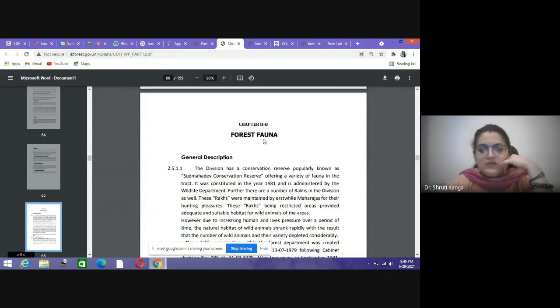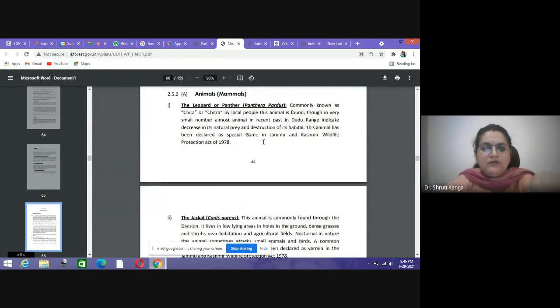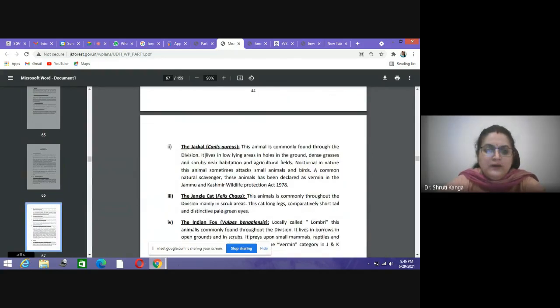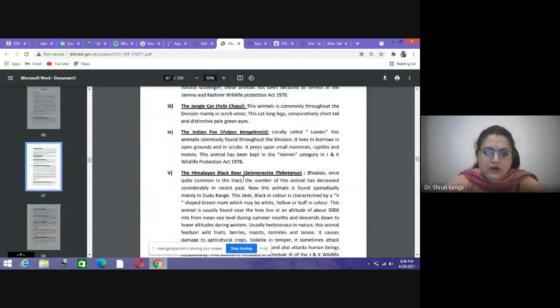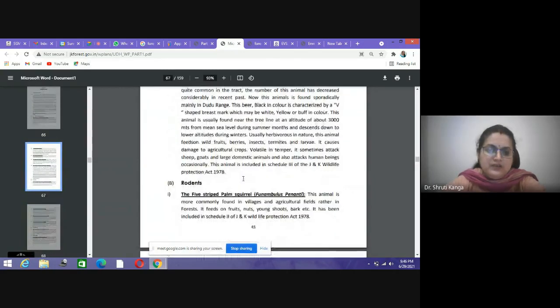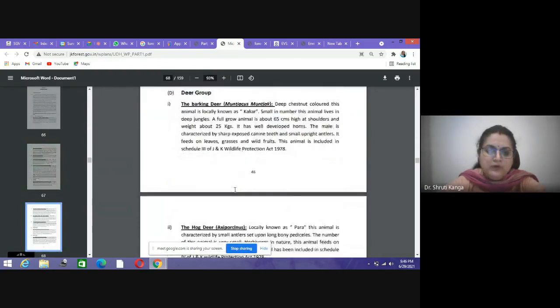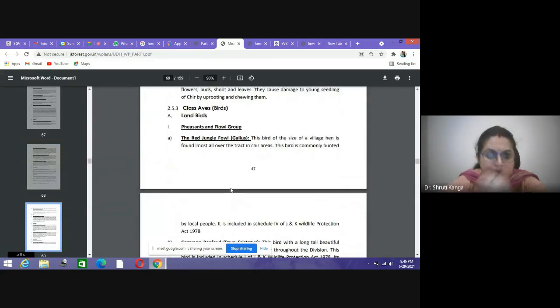Now we have the forest fauna, where we have the complete information about the different fauna. You can see here about the animals. There are the panther or leopard, jackal. These are all different animals found in the division. Then rodents, these are the different rodents. Then goat group, deer group, pigs, primates. So these are the different classes of animals found in the forest division.